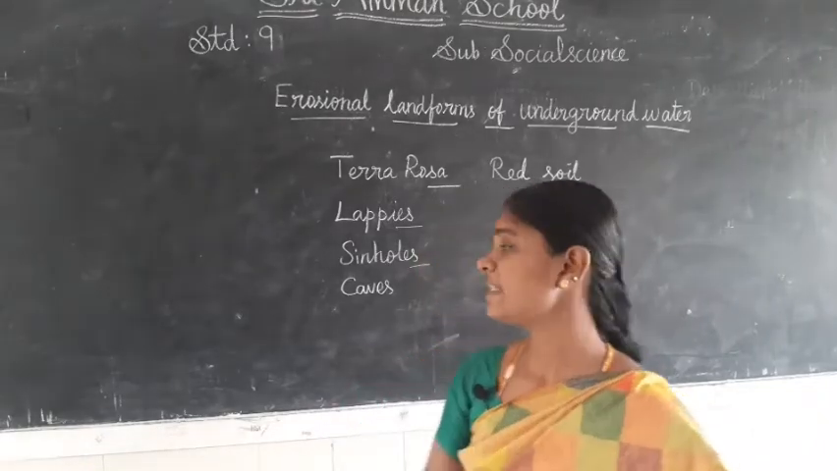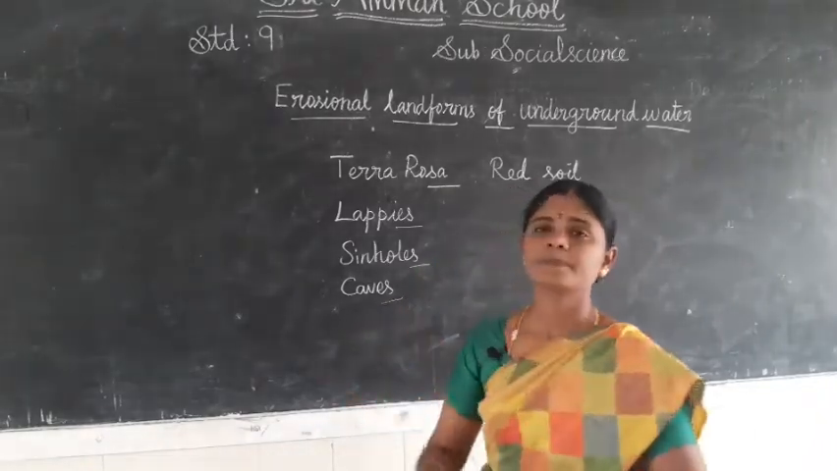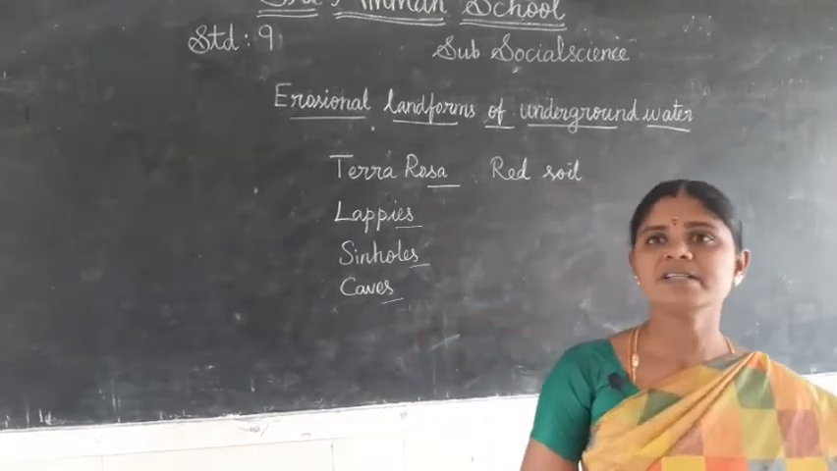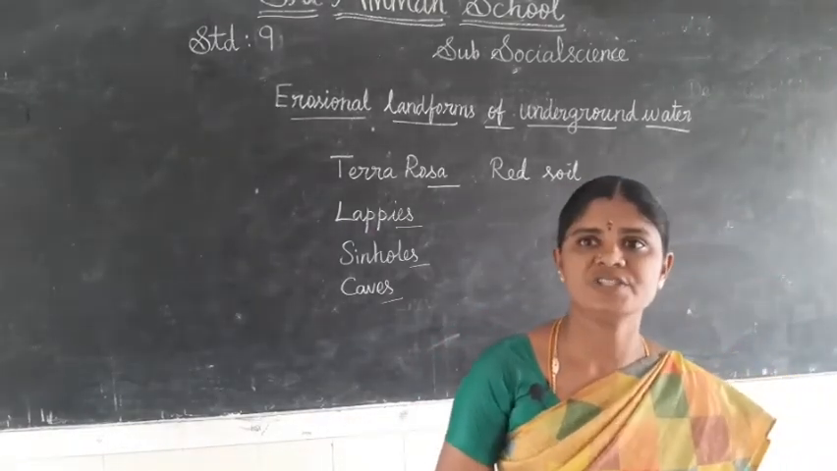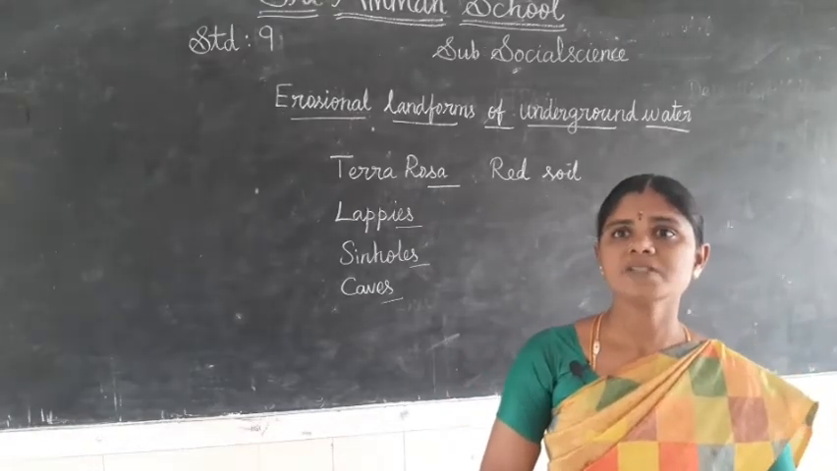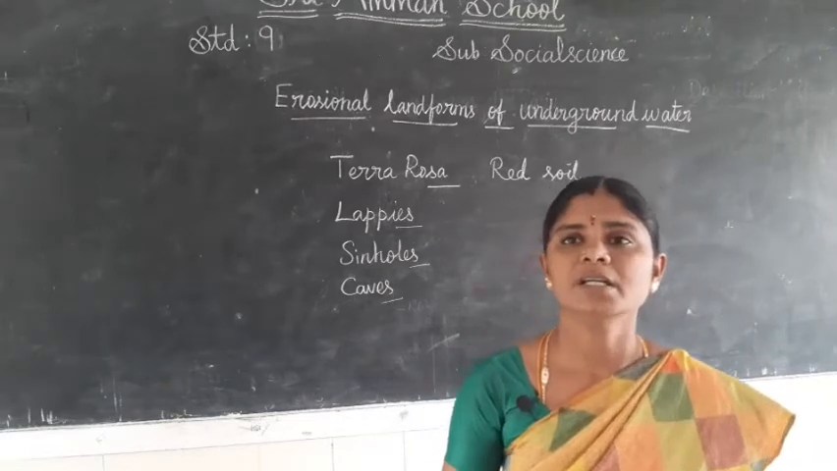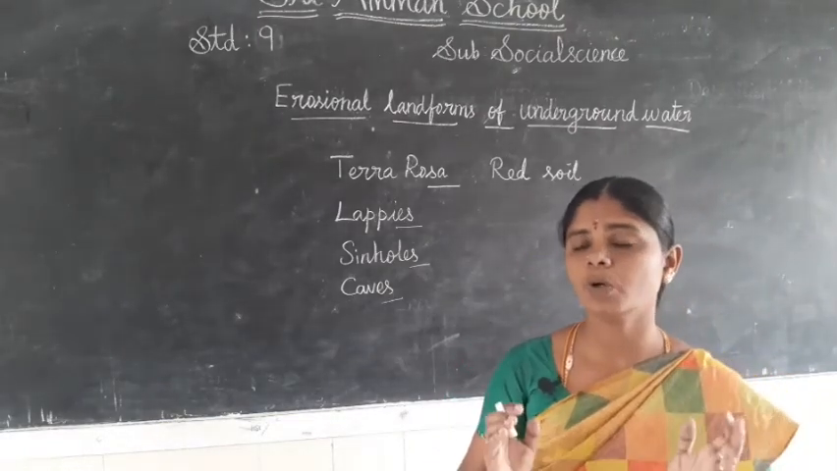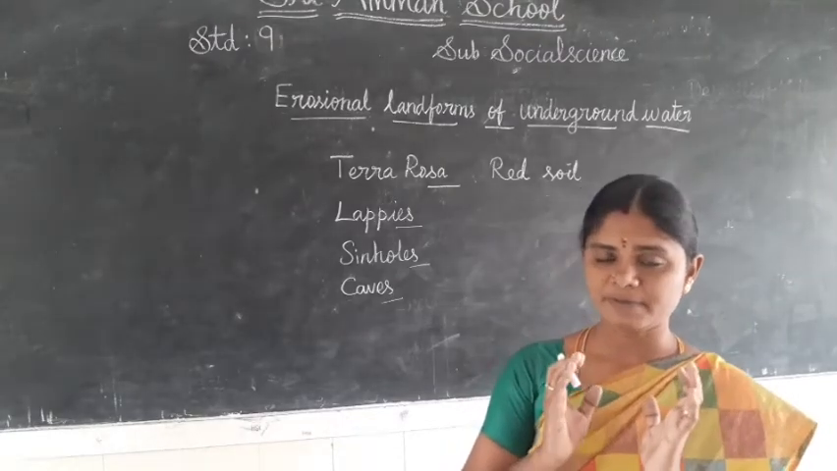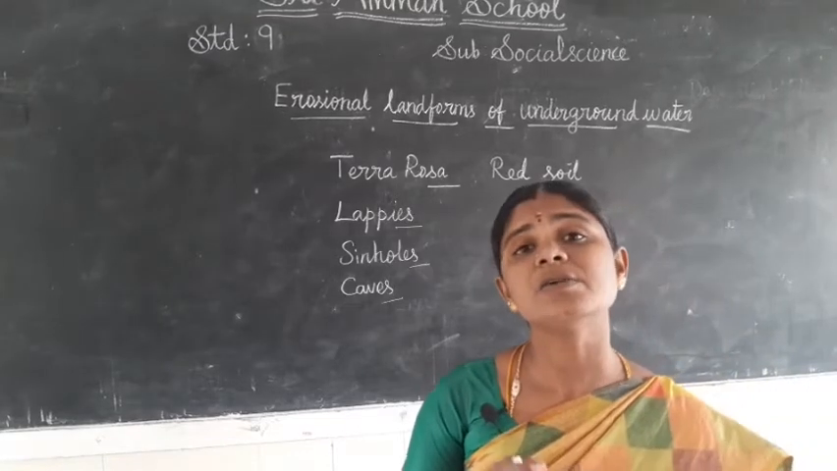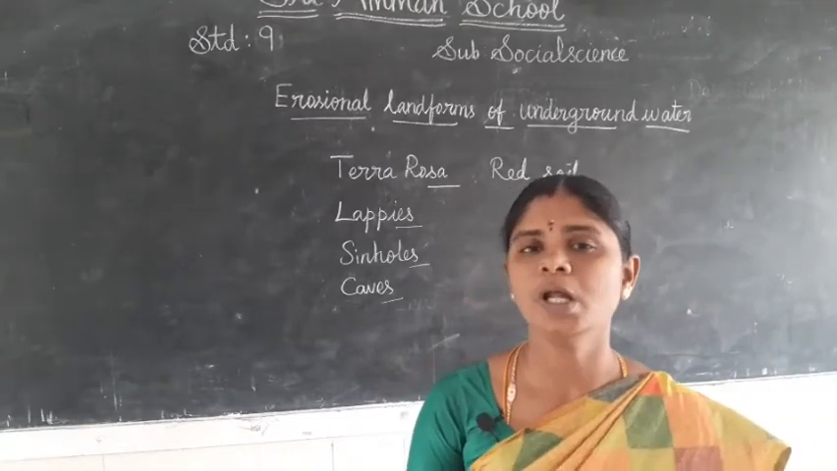Next we see about the caves. Caves and caverns are subterranean features of karst topography. Caves are hollows that are formed by the dissolution of limestone. All the underground water landforms are created only by the dissolution of limestone and dolomite.